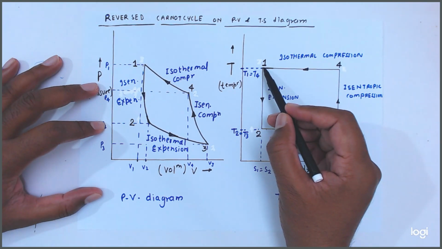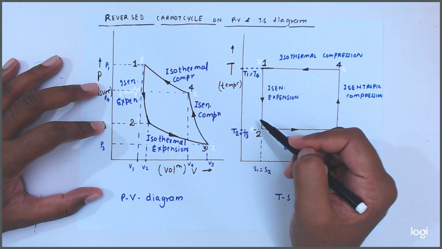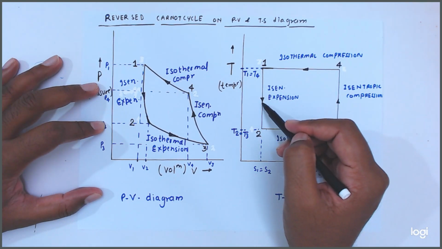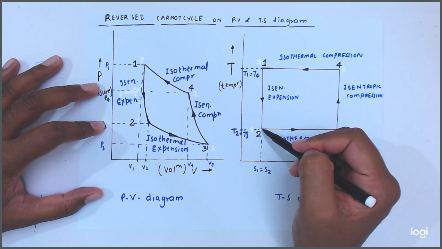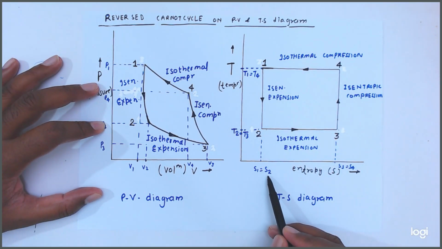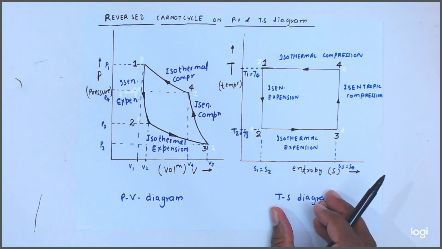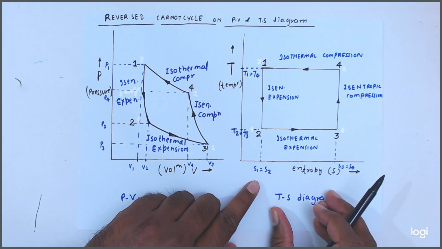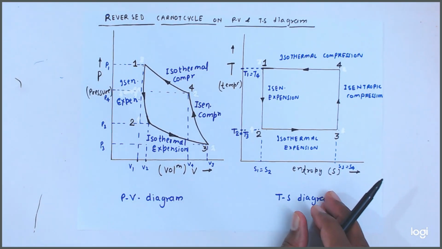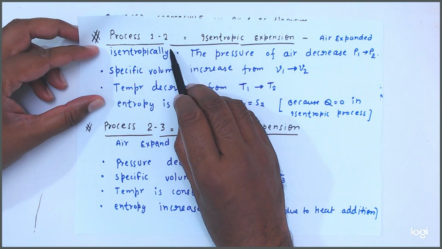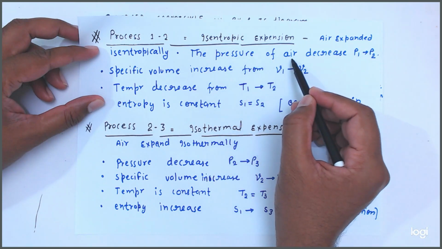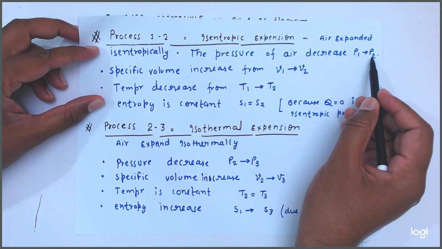Now here temperature. What is happening to temperature, friends? See, this is the temperature 1, this is the temperature 2. So temperature is also decreasing in process 1 to 2, and entropy is constant. Entropy is constant. So friends, in process 1 to 2, the pressure of air decreases from P1 to P2.